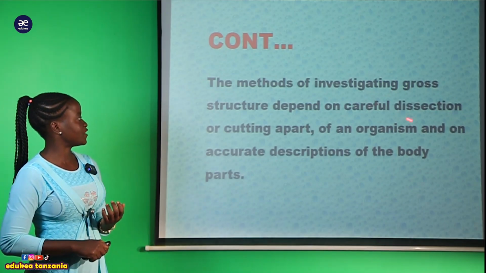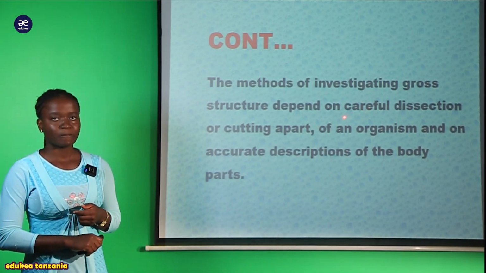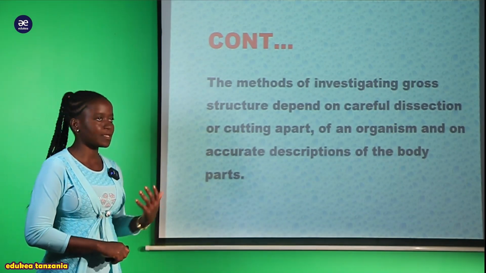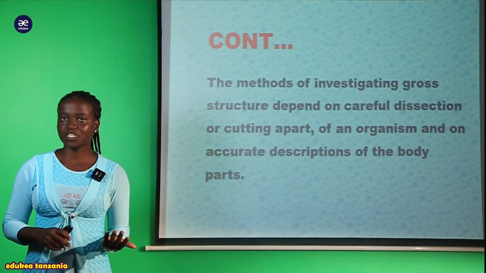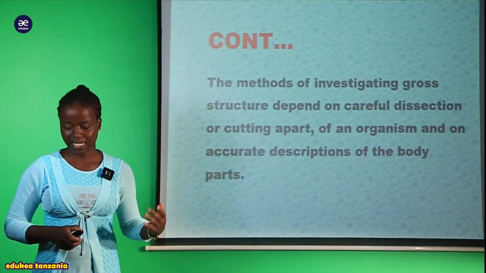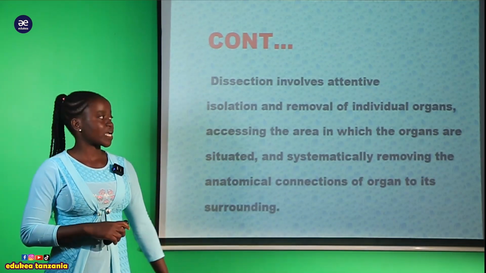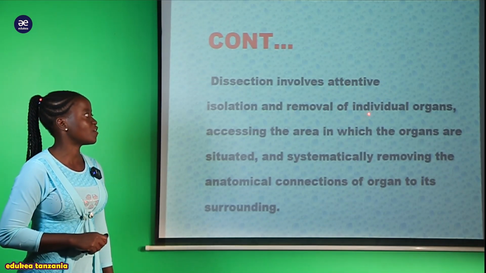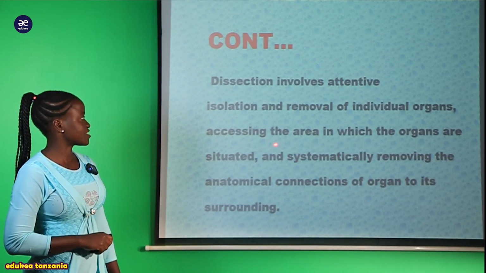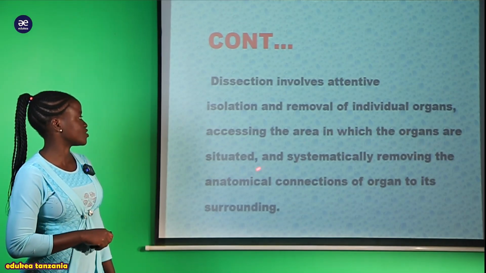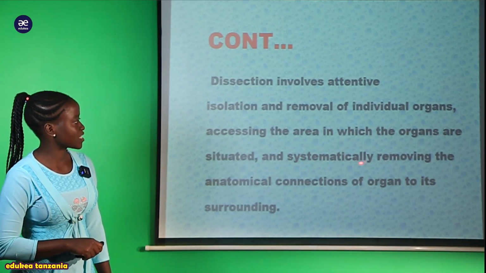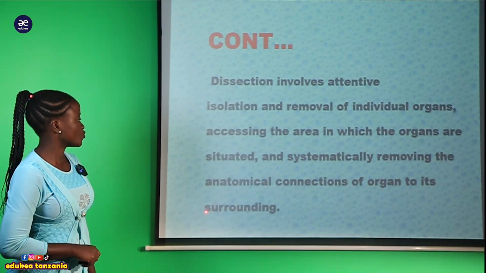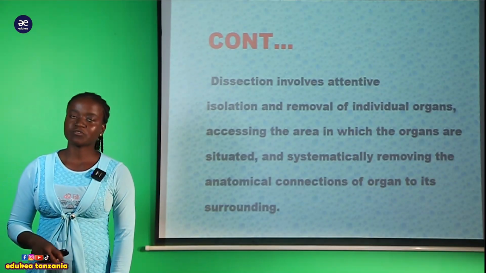So tunasema kwamba careful dissection or cutting a part. Cutting a part of organism and accurate description of the body part. So hiyo ndiyo method au tunasema kwamba the aim of this dissection. So my students, we can say that dissection involves attentive isolation and the removal of individual organs, accessing the area in which the organs are situated, and systematically removing the anatomical connection of organ to its surrounding. Na hiyo pia tunasema ni dissection.